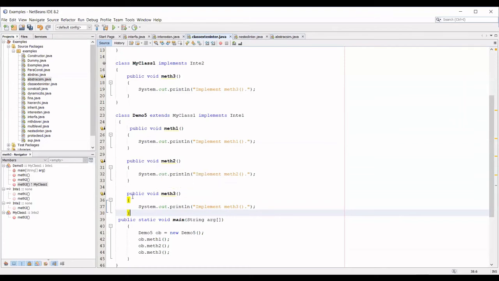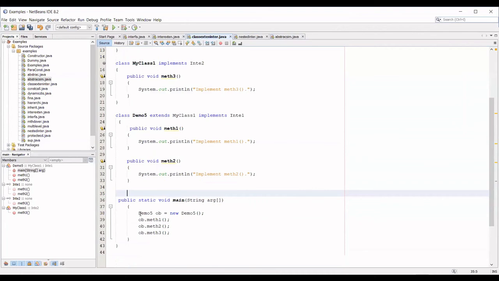Can you have an overridden method also? Yes, ma'am. You can have an overridden method also, because my class is the super class for your demo class. So now method 1 and method 2 are the methods which belong to demo only.